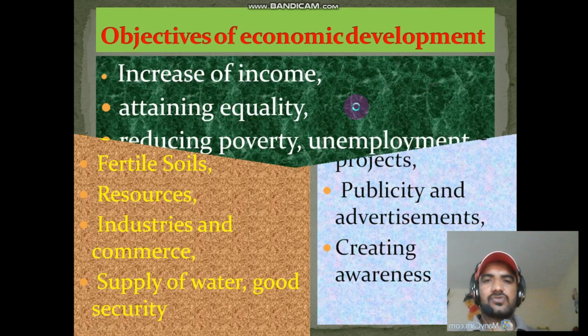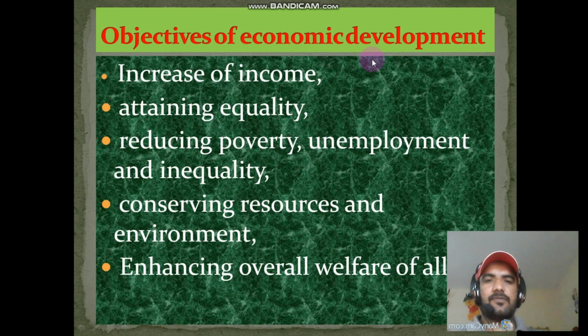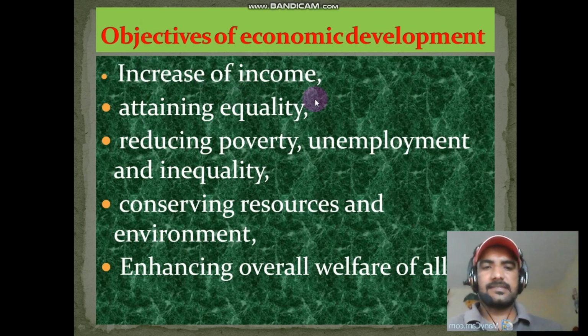Students, go to the next question, that is objectives of economic development. Objectives of economic development are increase of income, attaining equality, reducing poverty, unemployment and inequality, conserving resources and environment, and enhancing overall welfare of all. These are the major objectives of economic development a country must adopt.